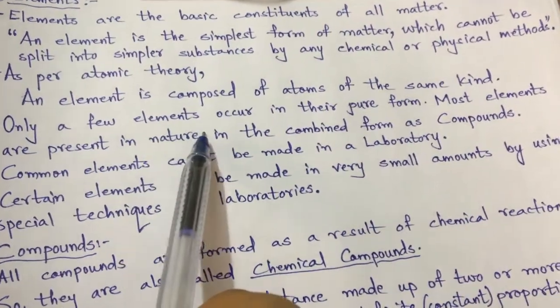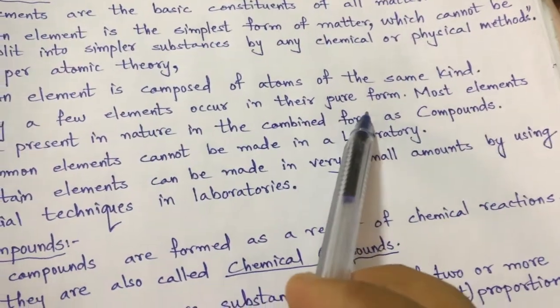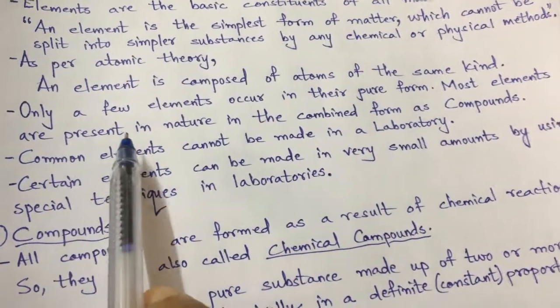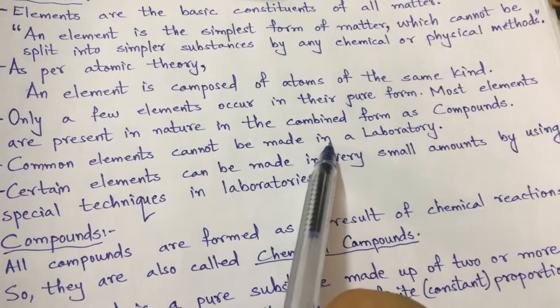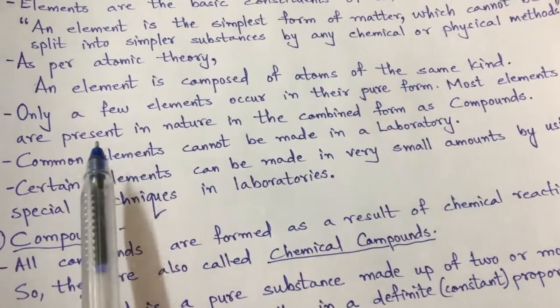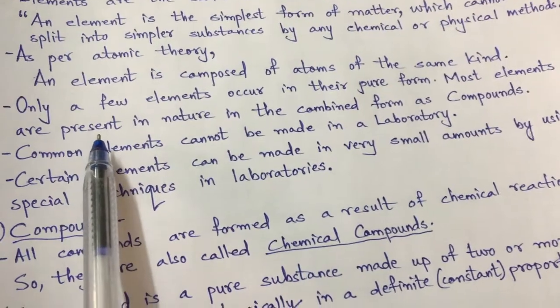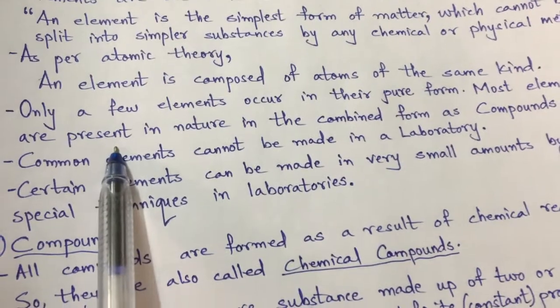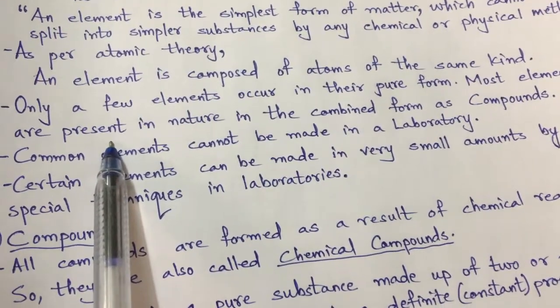Only a few elements occur in their pure form, but most elements are present in nature in combined form, as compounds. So mostly they exist as compounds, not pure, and few are found in the pure form.